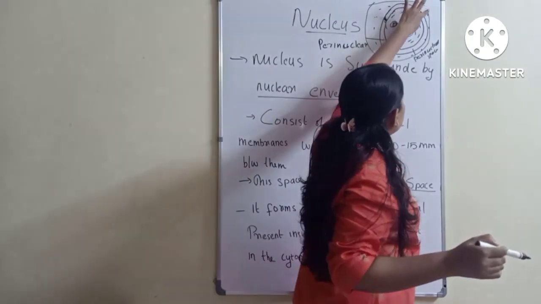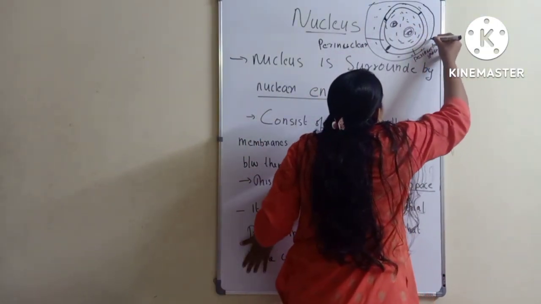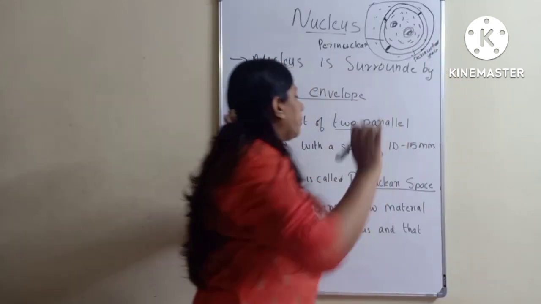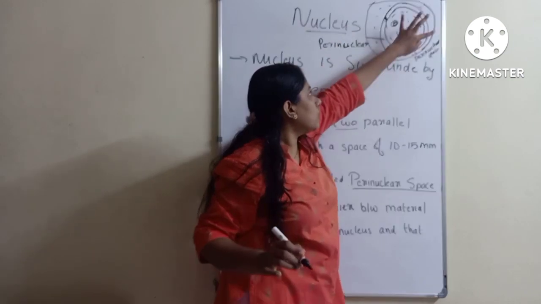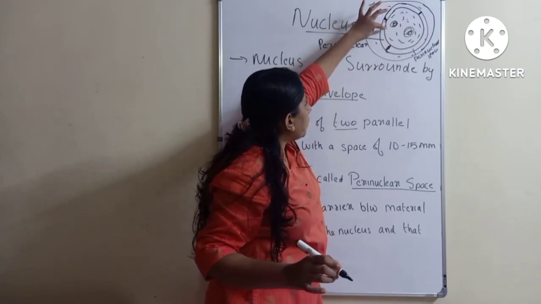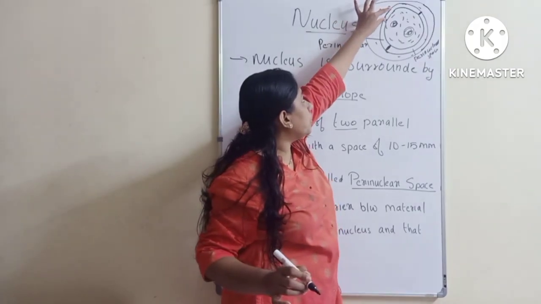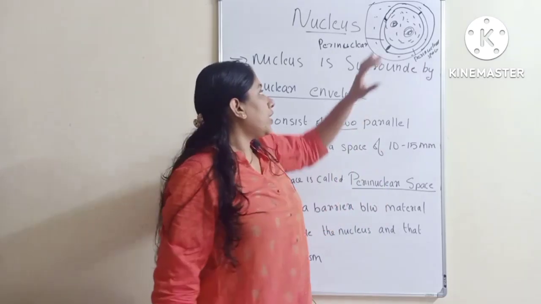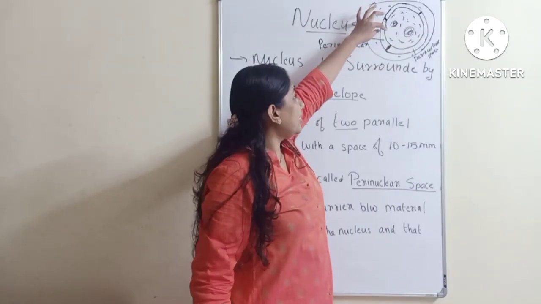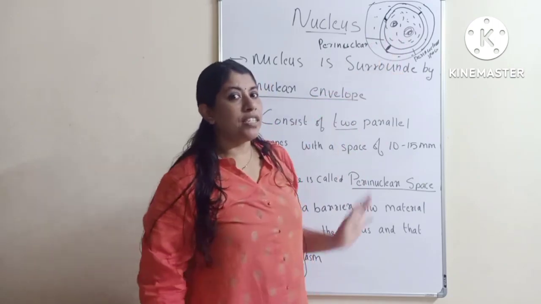If you draw it very neatly, you can draw it like this. This is a cell, this is a cell membrane, this is a cytoplasm and this is a nucleus. The entire thing is a nucleus. This nuclear membrane, when you see it in a picture, you cannot distinguish it. For you to understand it in an easier way, I have drawn it like this. Actually this 10 to 15 mm is a very small space. It cannot be represented in the figure.